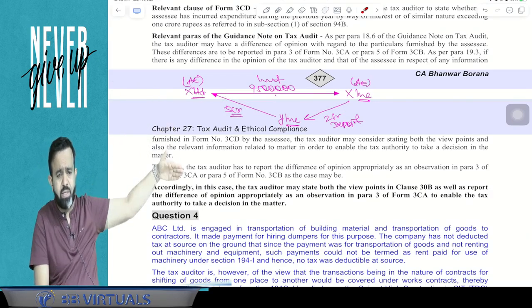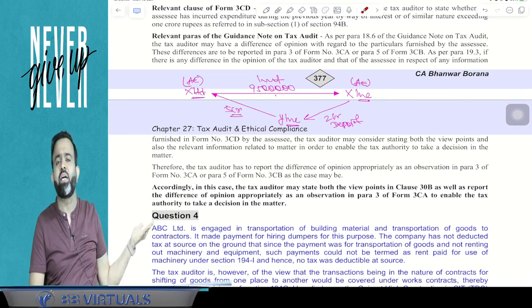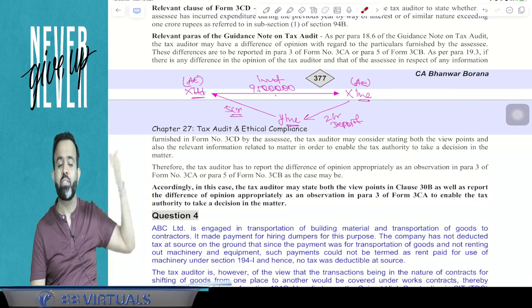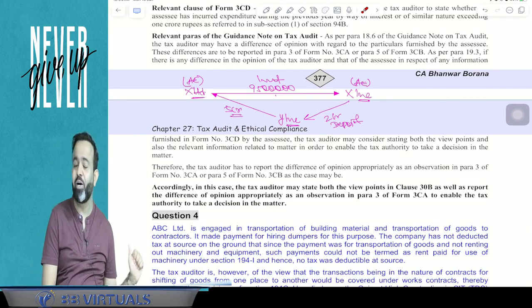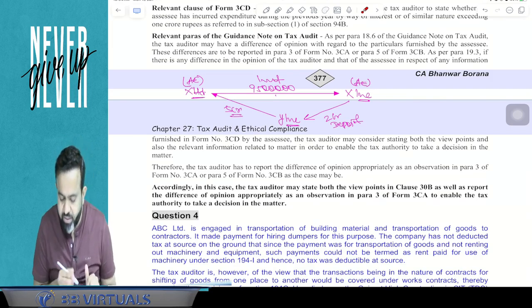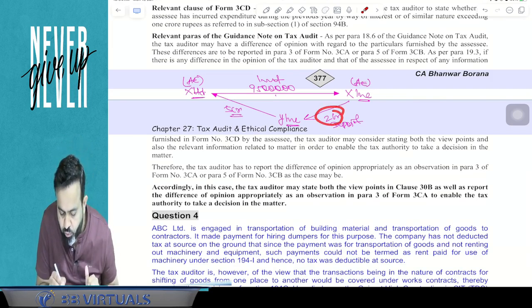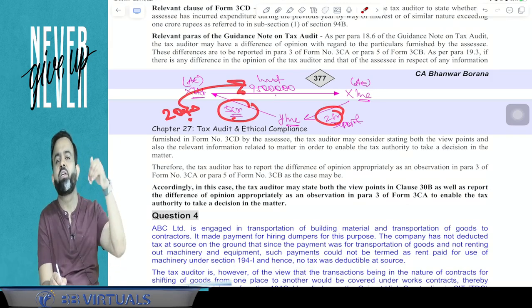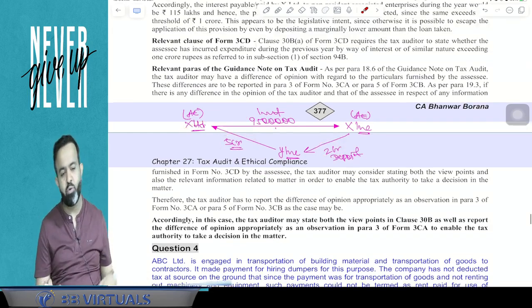to any person, and from that person you have taken any loan or amount is borrowed, then guys, this will be treated as a loan from the associate enterprise only, and section 94B is applicable. So here the chartered accountant says that I will consider the 2 crore as the corresponding amount, and on 2 crore 10% is 20 lakh, and 20 lakh plus 95 lakh is more than 1 crore. So here 94B is applicable. That is the view of the chartered accountant.